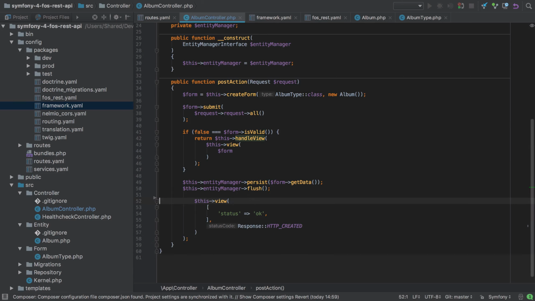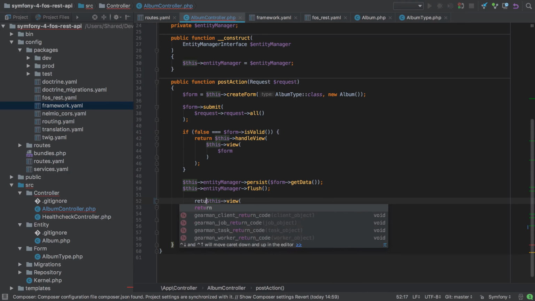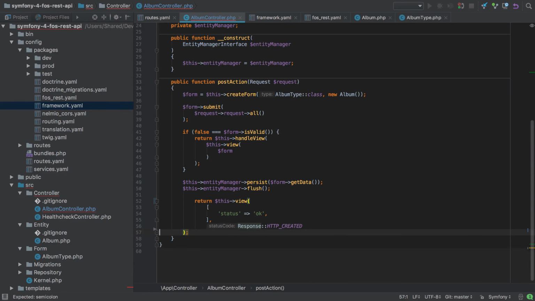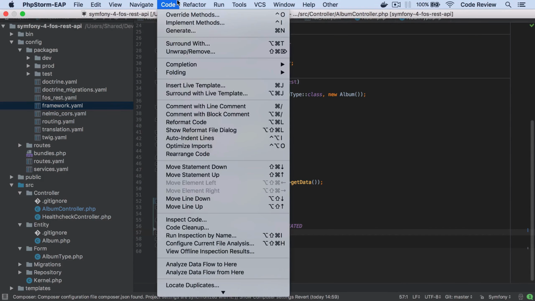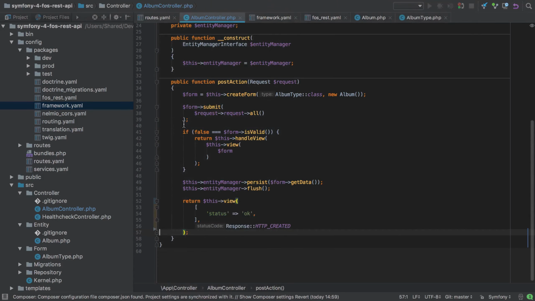And whilst we haven't enabled this configuration yet, I'm going to start by removing the call to this handle view and instead simply return this view. Our call to handle view will become implied.